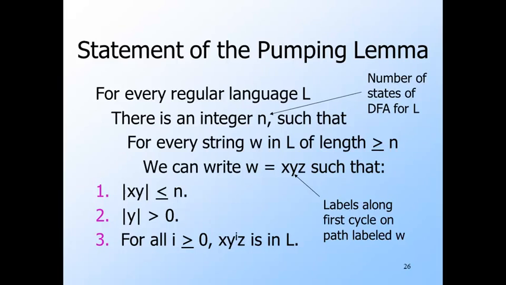However, in a proof, we don't know what moves the adversary will make. Thus, to win, we need to cover all possible moves. That is, we know the adversary picked n, but we don't know n's actual value, so we must pick W in terms of n. Similarly, we know W equals xyz, but we don't know exactly where y is, except that it is not empty and it is among the first n positions of W. Thus, our argument that xy^iz is not in L must work for any of these possible y's.